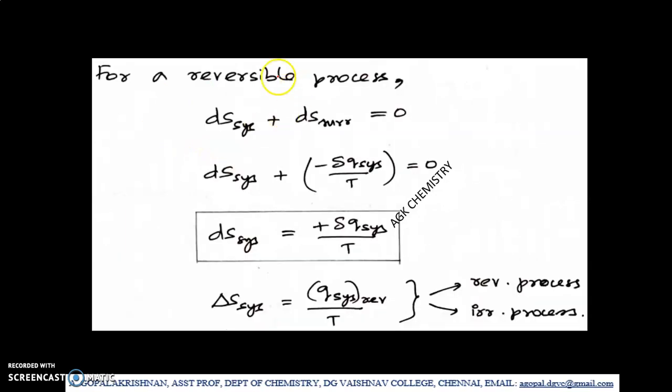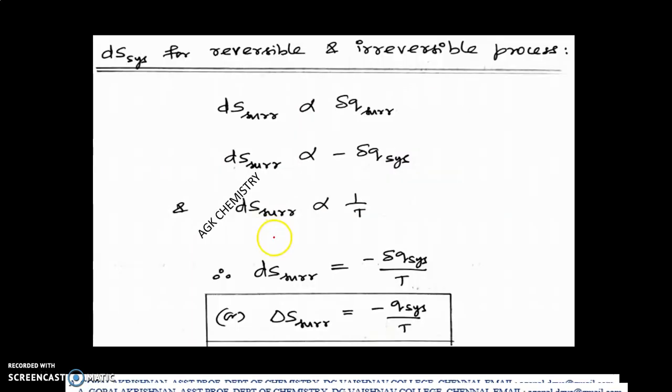Now, for a reversible process, change in entropy of the system plus change in entropy of the surrounding should be equal to 0. Keep the change in entropy of the system as such, and we know very well the change in entropy of the surrounding. It is nothing but minus dQ system by T, which we have derived just before.